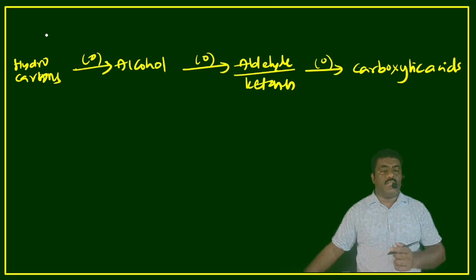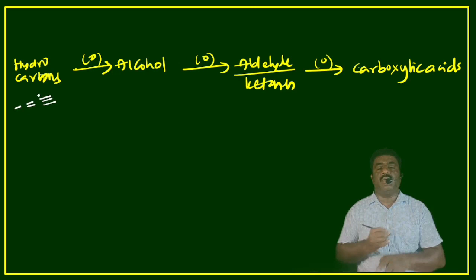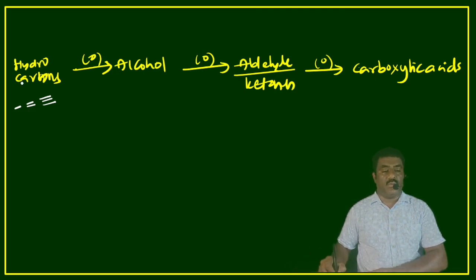Look at the reaction. Hydrocarbons oxidize to give alcohol. Hydrocarbon means carbon-carbon single bond, carbon-carbon double bond, and carbon-carbon triple bond. Alcohols oxidize to aldehydes and ketones, and aldehydes and ketones oxidize to give carboxylic acids. Hydrocarbons oxidize to give alcohol.